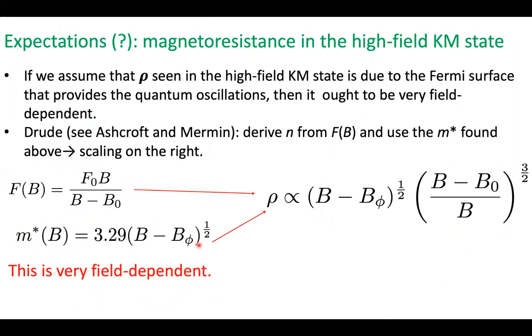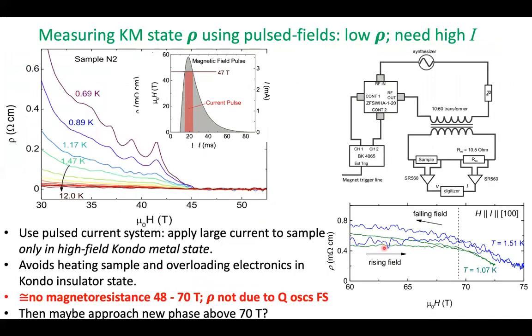So if we substitute both of these things into a Drude-like formula, we find a resistivity that will be very dependent on the magnetic field in the Kondo-metal phase. So if we see a very strong magnetoresistance, we can attribute it to these quasiparticles that are causing the quantum oscillations. If we don't, then they're only a secondary feature of what's going on.